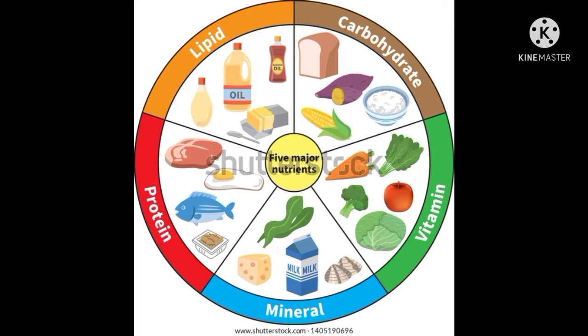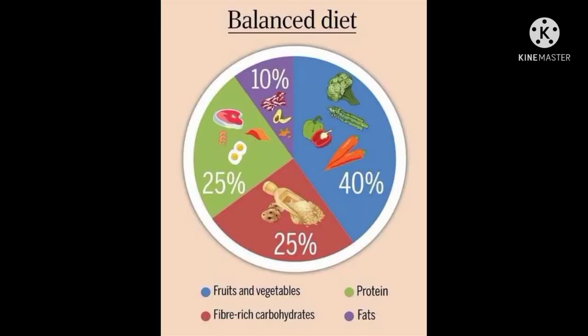Now the next chart is the balanced diet chart. From this we can see which nutrient is important in which quantity. From the colors you can see this purple color, 10% is fat.